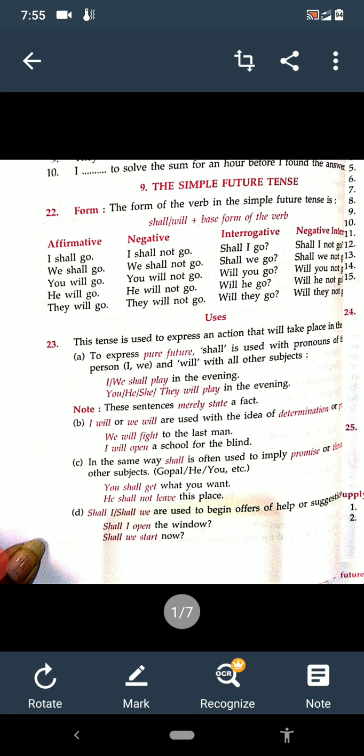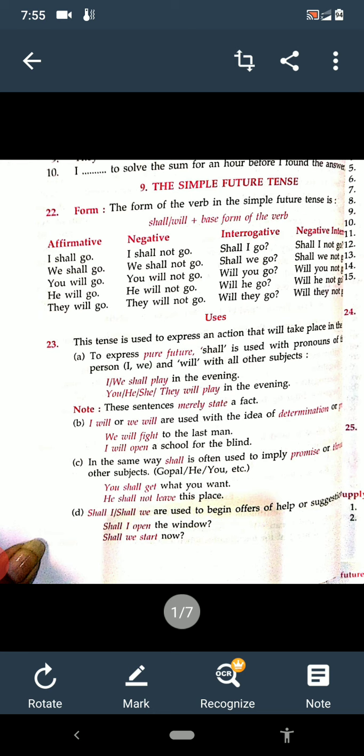Now, I will or we will are used with the idea of determination or promise. Means if any promise is there, any determination is there, we will use will with I and we.